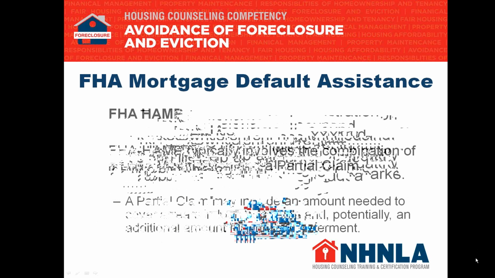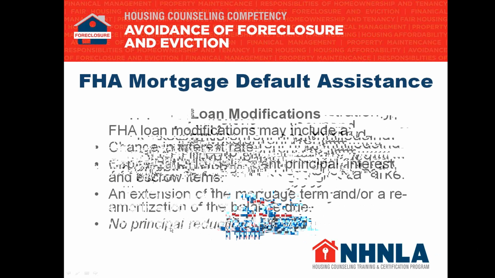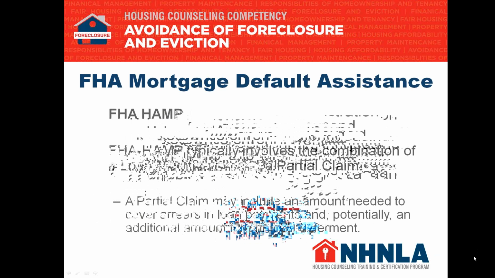There's also an FHA HAMP. The FHA HAMP typically involves the combination of the loan mod and the partial claim. Now the partial claim may include an amount needed to cover the arrears in the loan payments and potentially an additional amount of principal deferment. Now I know what you're thinking. You're like, well, wait a minute. You said no principal reductions allowed. That is true, but FHA may allow a principal deferment. This partial claim doesn't just go away. It's like a second mortgage. So that principal part that they're not paying on right now because it's deferred, that's still owed on the property.